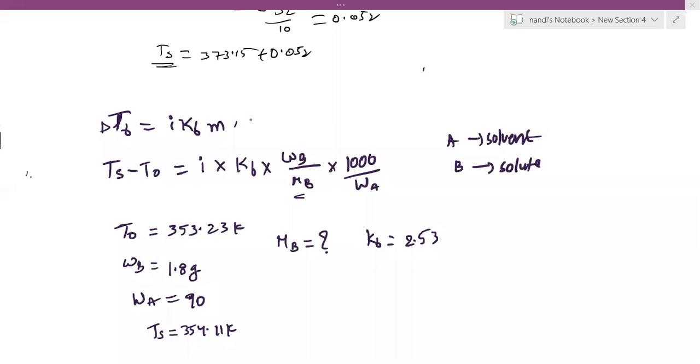Right, next: depression in freezing point. Open your NCERT book, a little bit fast. Depression in freezing point.